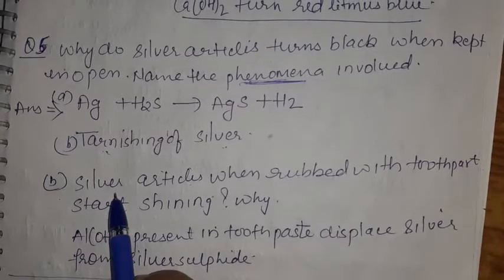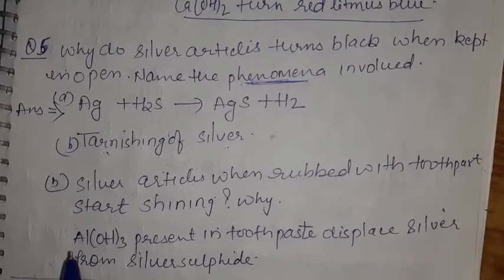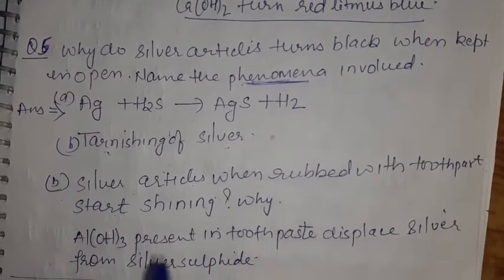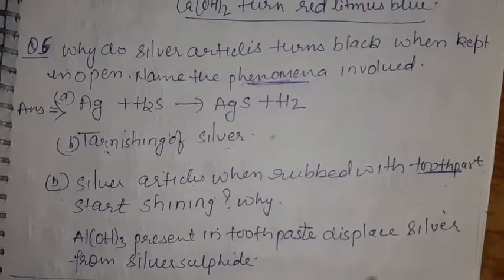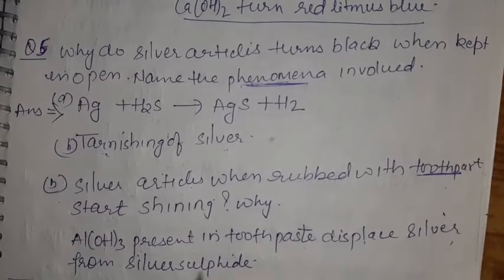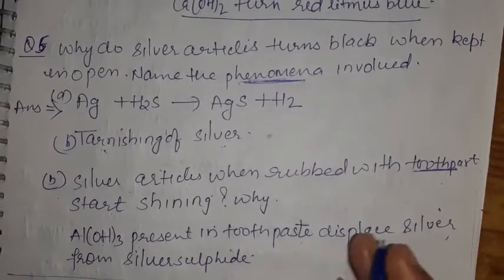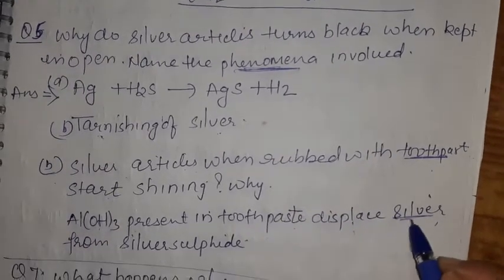The answer is, children, the toothpaste has hydroxides, like aluminium hydroxide, and when we rub the silver articles with that toothpaste, the aluminium hydroxide displaces silver from silver sulfide. That means a displacement reaction takes place. It removes sulfur from silver, and so we again get back the shining surface of silver.